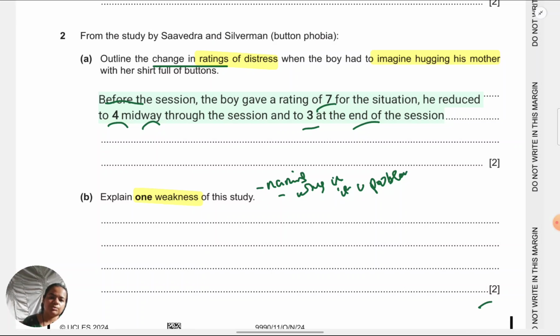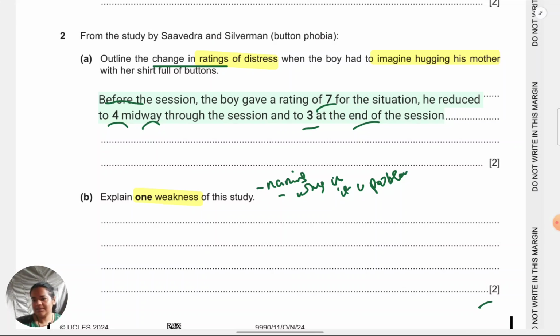Do I need to define in general what generalizability is if I'm writing it as a weakness? No. If they want you to define what generalizability is, the question will be phrased that way: Explain what is generalizability. Explain why it was a weakness in the Saavedra and Silverman study. So don't worry about giving definitions of general features. Mostly they don't want that. If they want that, they always specify.